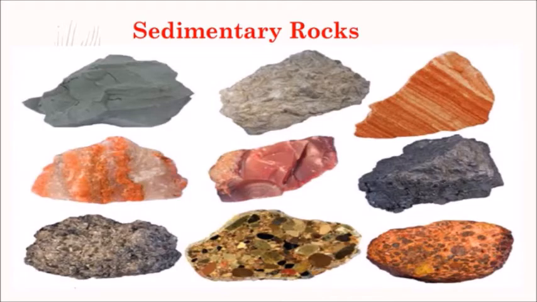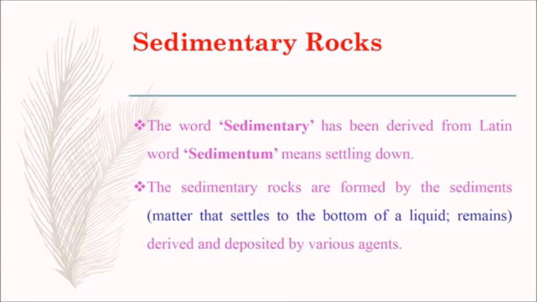Next, we are going to learn about the sedimentary rocks. The word sedimentary has been derived from Latin word sedimentum, means settling down. The sedimentary rocks are formed by the sediments derived and deposited by various agents. Here, sediments means matter that settles to the bottom of a liquid, in other words, remains.